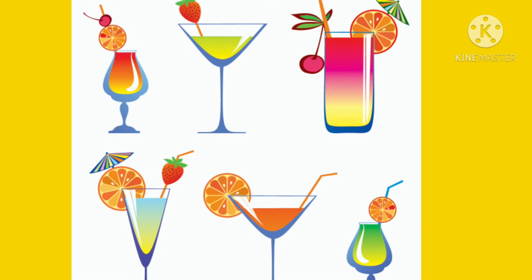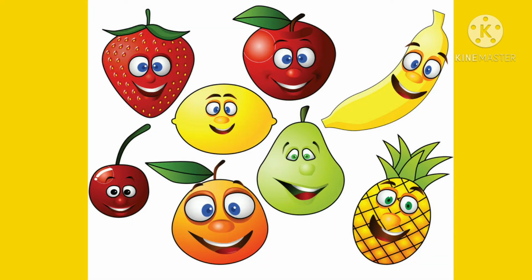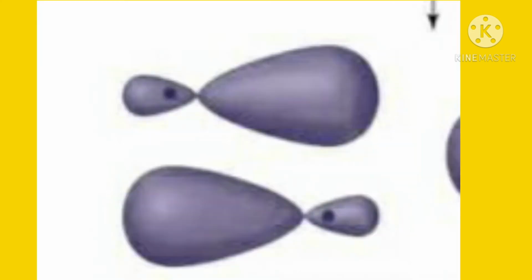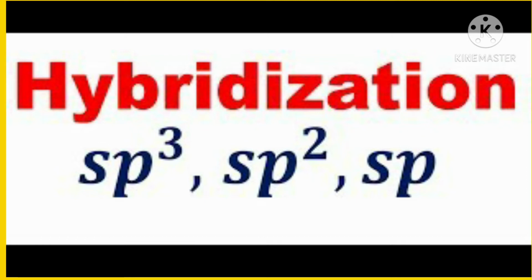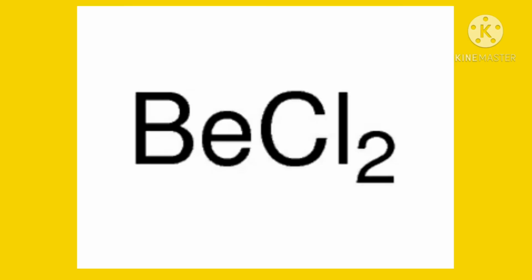Even though mixed fruit juice is prepared with different fruit juices, the final result will have the same taste throughout. These hybrid orbitals will give the same bond strengths to the chemical bonding. Based on this, there are three types of hybridization, that is sp, sp2 and sp3. Let us discuss sp hybridization with the beryllium chloride example.